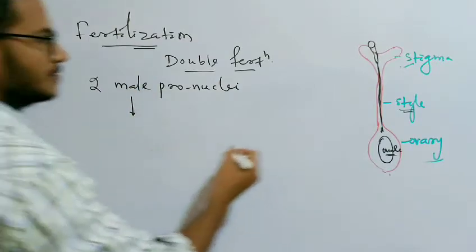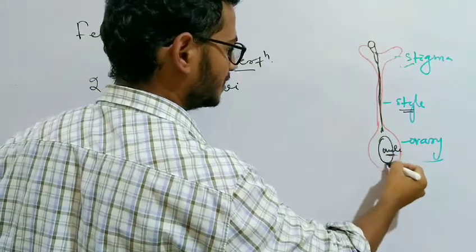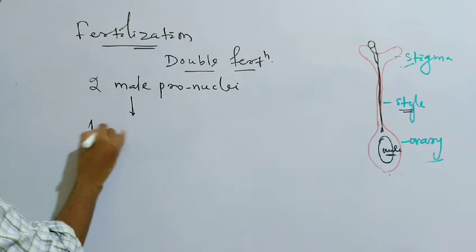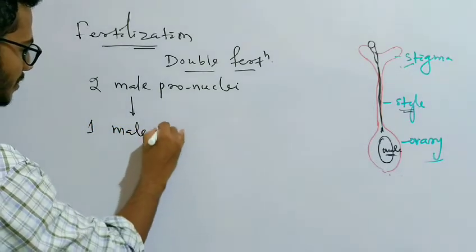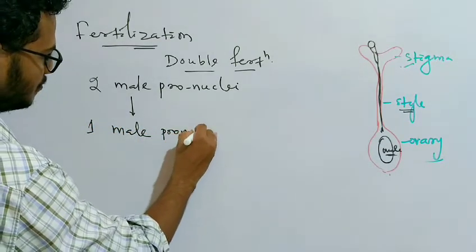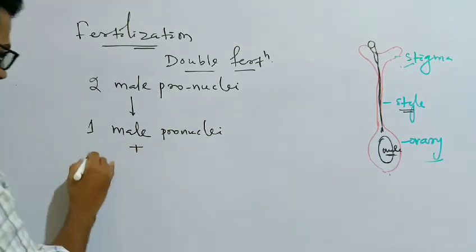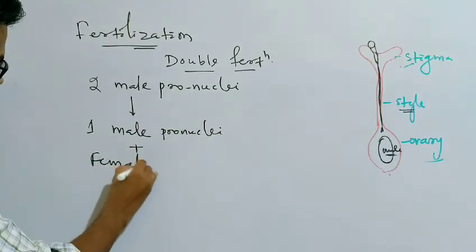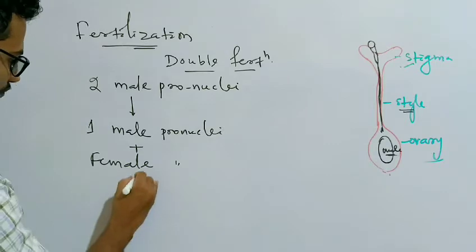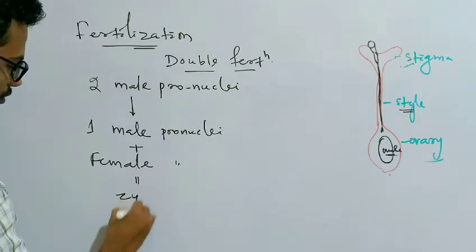They migrate through the pollen tube to reach the ovule, where one male pronuclei fuses with the female pronuclei to form the zygote.